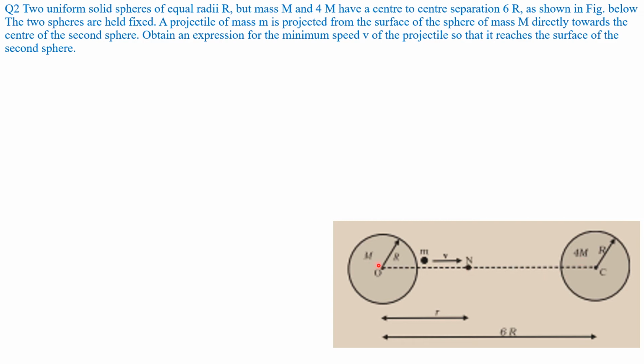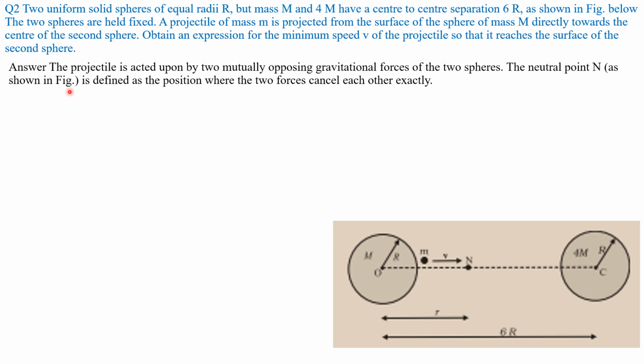And the distance between them is 6R. There is another mass, the projectile of small m, that is projected from the surface of the sphere of mass M towards the sphere of mass 4M, the second sphere. So we have to find the expression for the minimum speed.